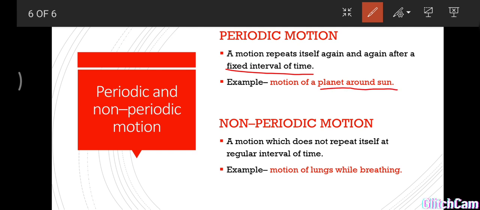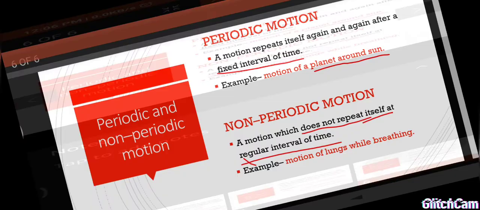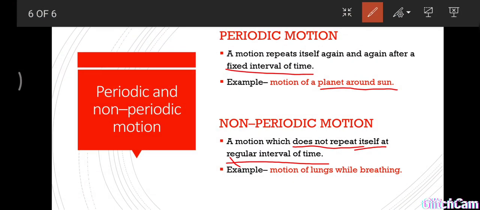And next, non-periodic motion. A motion which does not repeat itself at a regular interval of time is said to be non-periodic motion. So in periodic it is a fixed interval of time; in non-periodic it is an irregular interval of time. Example: motion of the lungs while breathing. These are the examples of periodic and non-periodic motion.